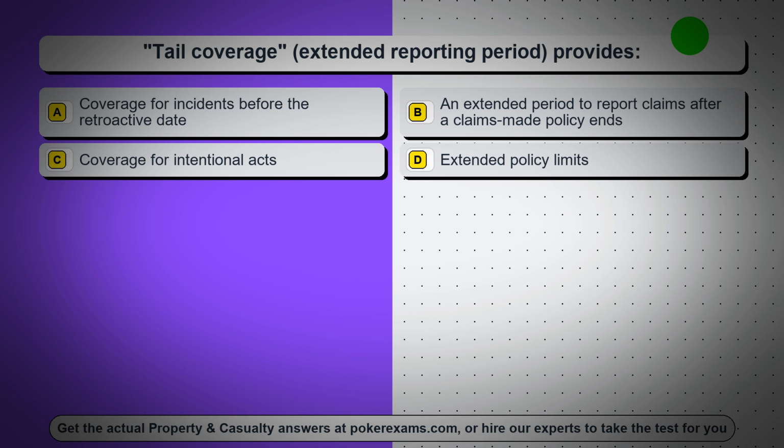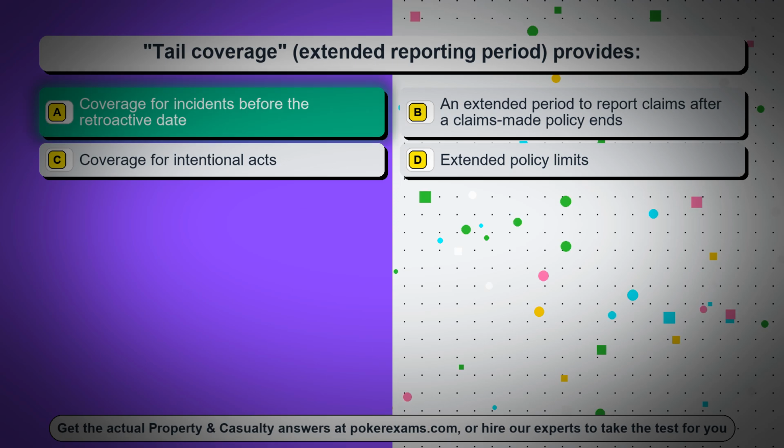Question 64. Tail coverage, extended reporting period, provides. Option A, coverage for incidents before the retroactive date. Option B, an extended period to report claims after a claims-made policy ends. Option C, coverage for intentional acts. Option D, extended policy limits. The correct answer is option A, coverage for incidents before the retroactive date.